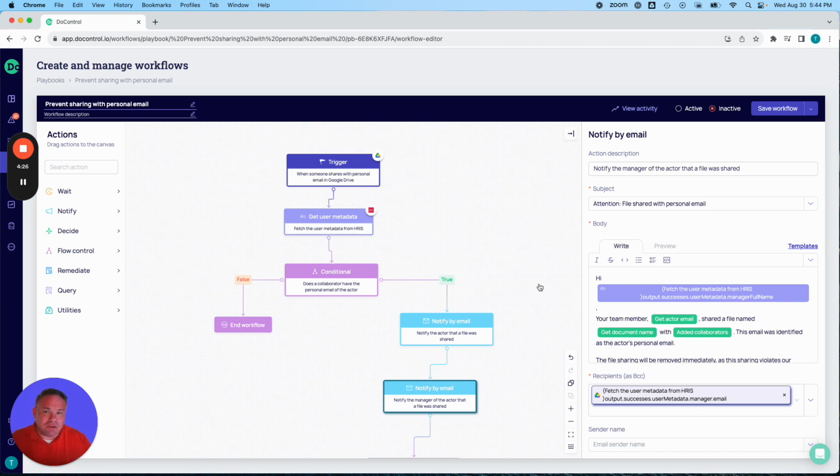But this just shows you the power of leveraging the different data sources that we have in play, right? We're pulling from different SaaS platforms, from events, from context around the user. In terms of people who are leaving, we know by HRIS. We're pulling context in terms of their organizational structure in order to mitigate this risk around insider threat. How does this apply to ITDR?